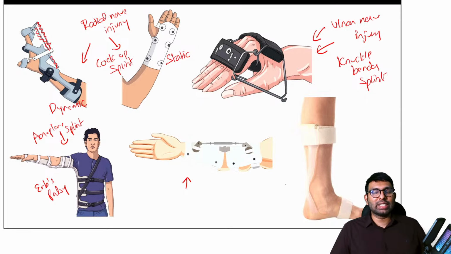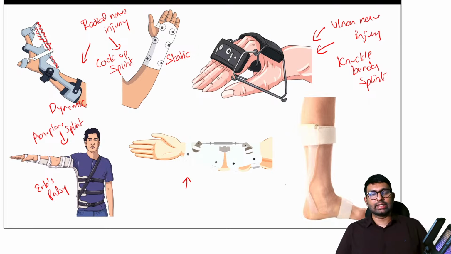Dr. Jain, can you also tell me the condition where you think this brace is used? Anyone else who thinks what this is?